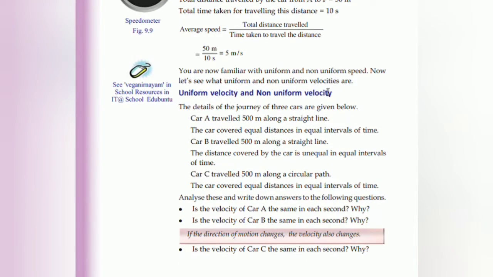Uniform velocity and non-uniform velocity. The details of a journey of 3 cars are given below. A car traveled 500 meter along a straight line. The car covered equal distance in equal intervals of time, so it means that it is in uniform motion. Car B traveled 500 meter along a straight line, but the distance covered in equal intervals differs. That is non-uniform speed. Car C traveled 500 meter along a circular path. The circular path is also non-uniform because if a point starts from a circle, at one point it will end in another point.